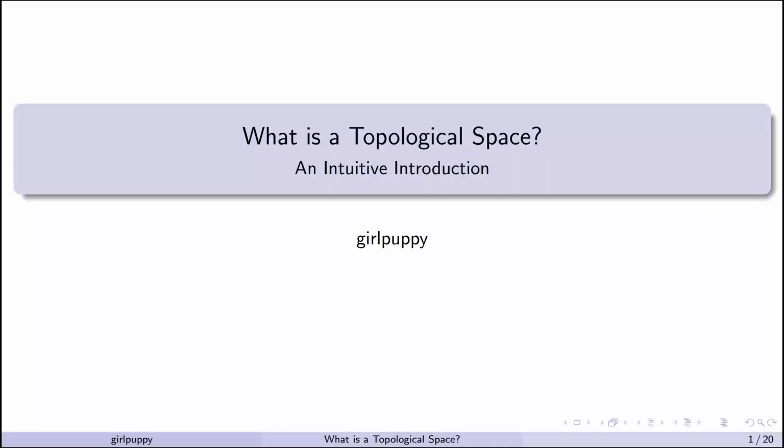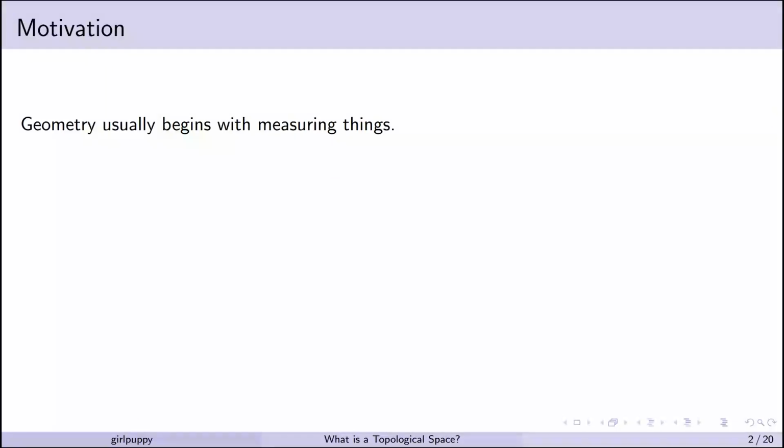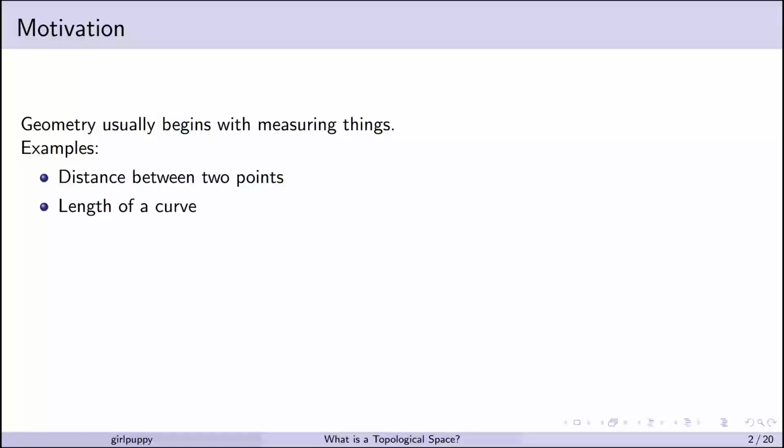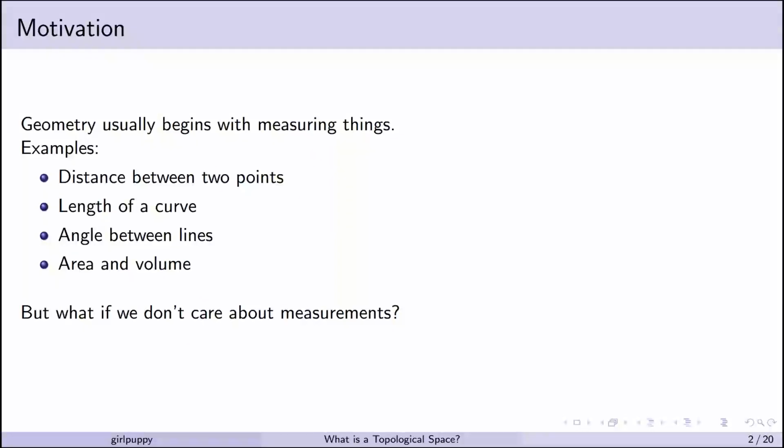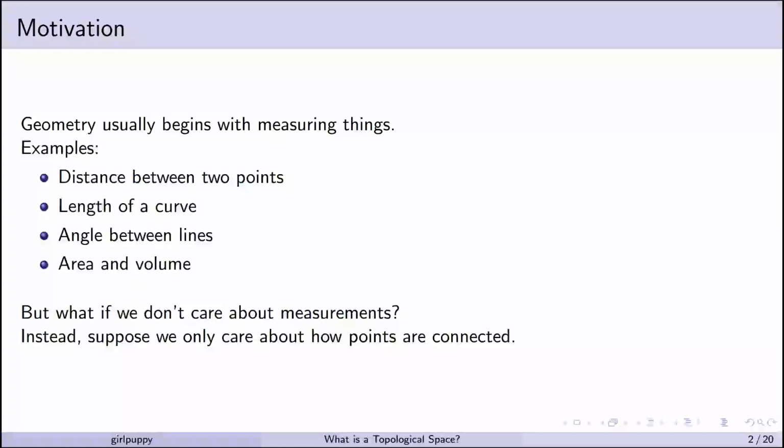In this video, I'll give an intuitive introduction to what a topological space is. So let's start with the motivation. Geometry usually begins with measuring things. For example, the distance between two points, the length of a curve, the angle between lines, the area and volume. But what if we don't care about measurements? Instead, suppose we only care about how the points are connected.